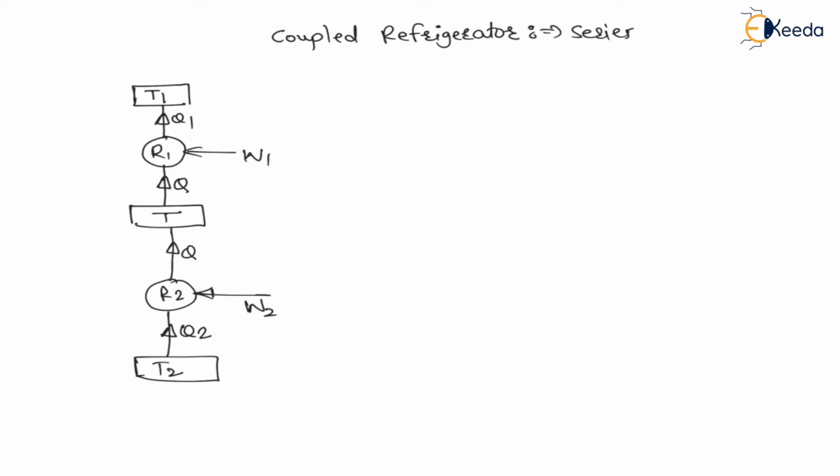Now here W1 is Q1 minus Q, and W2 is Q minus Q2, from the first law of thermodynamics. And we know the COP of a refrigerator is lower temperature divided by higher temperature minus lower temperature. Therefore we will see this COP for the different refrigerators.